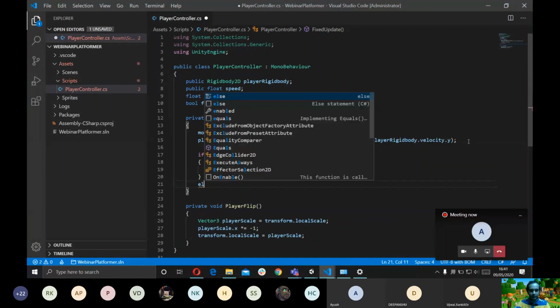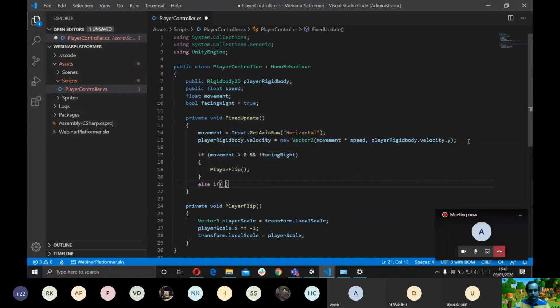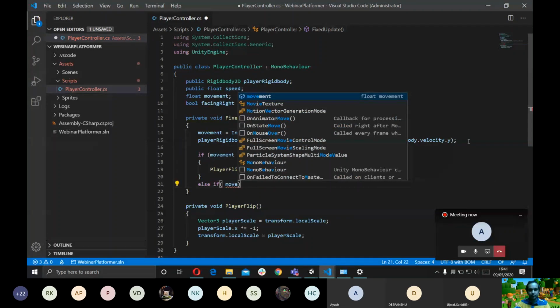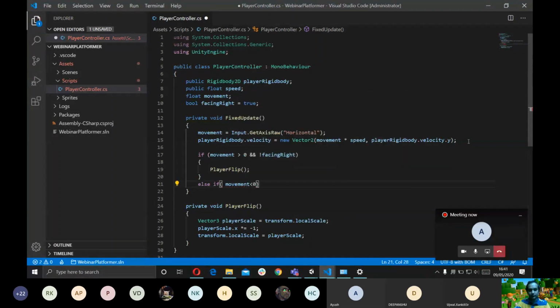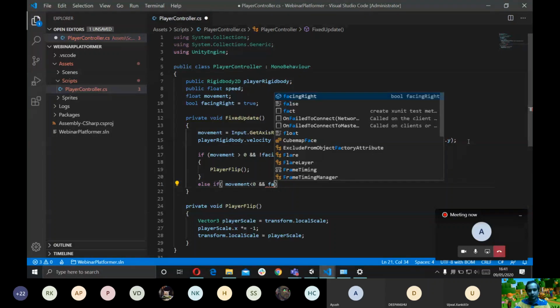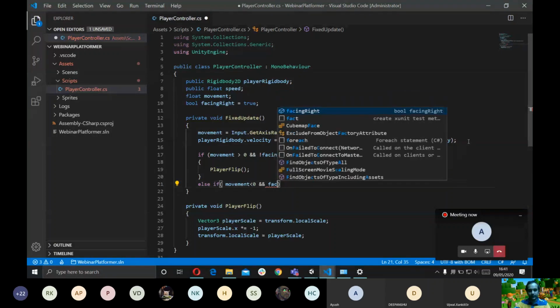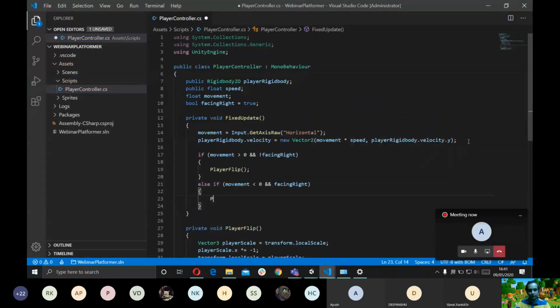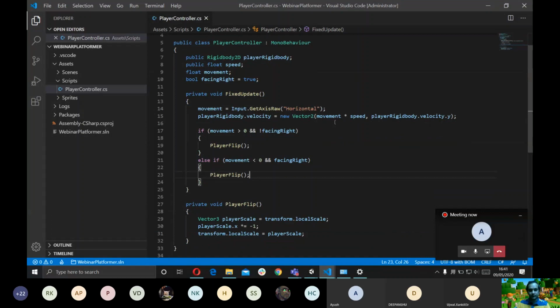And similarly, I'm going to do an else if here. I'm going to say movement is less than 0, which means we're moving to the left, but we're facing right. In that case as well, we want the player to flip. Okay, so let's try this out.